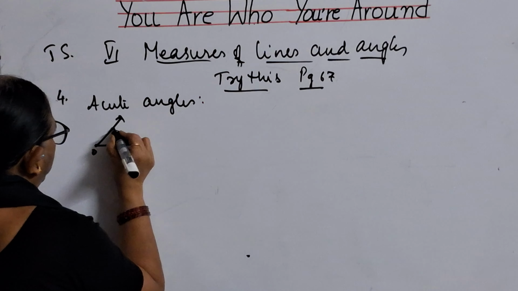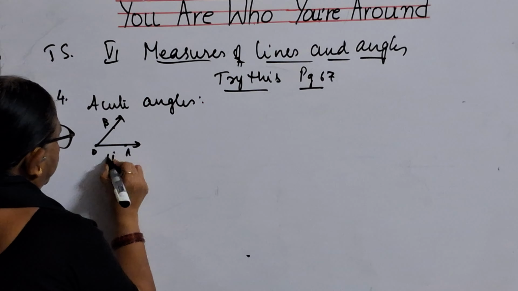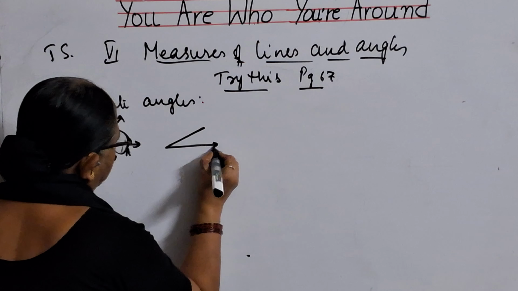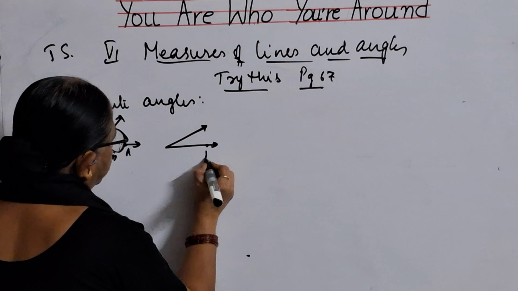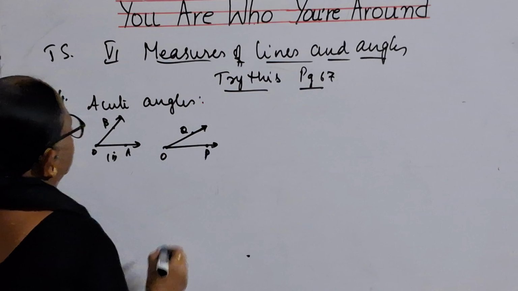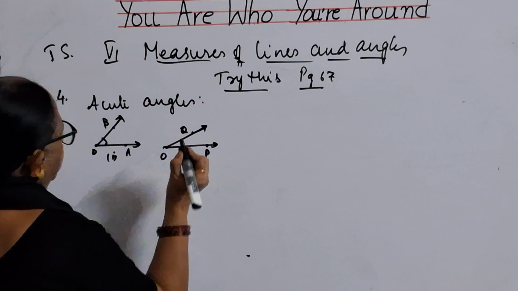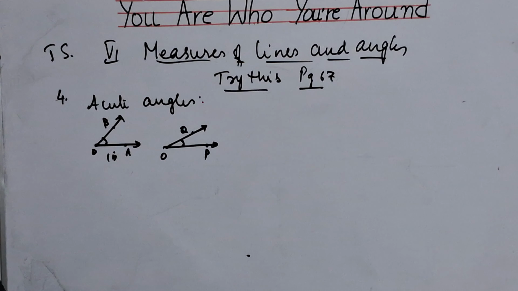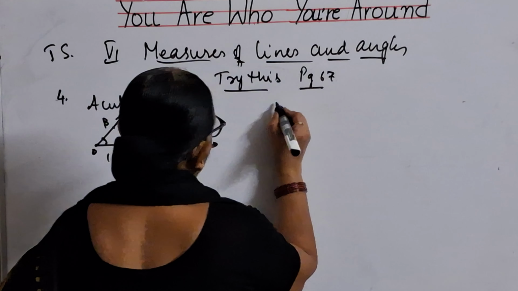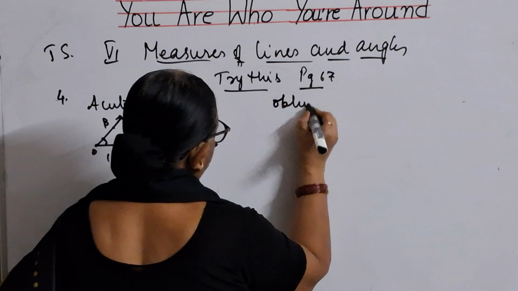A, O, B. This is one angle, and you can draw this. P, O, Q. So these two are acute angles because they are below 90 degrees, between 0 and 90. Any two acute angles and two obtuse angles.